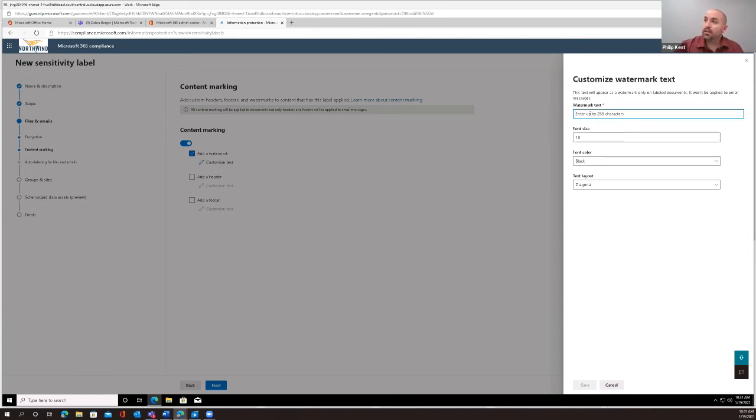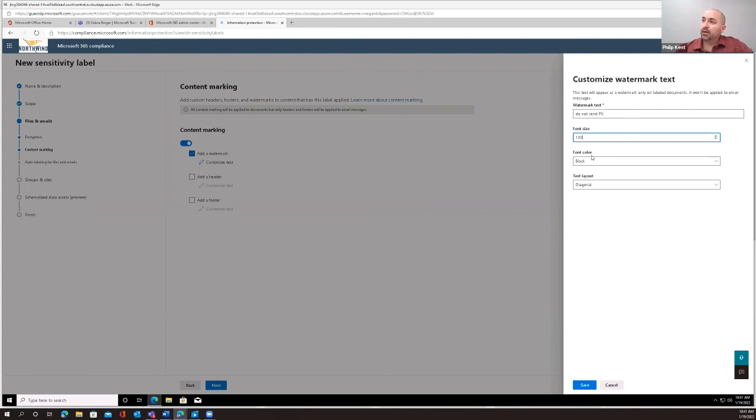But you can put anything up here in this watermark text up on the top right here. You can put secret, top secret, classified, confidential. You can put in, do not send PII, right? Just giving it a reminder, right? And then font size right here. It starts with 10. I don't know why it starts with 10, but 10 is kind of small, right? We want to make it big, right? We want to make it in your face. So I'm going to make it 100 here. So everybody make it 100.